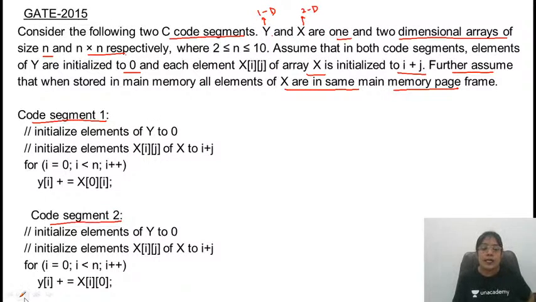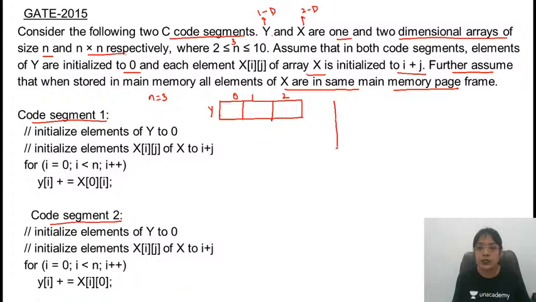To solve this, let's consider some arrays. Let us consider Y. First of all, execute code segment 1. Y is a 1 dimensional array. I'm assuming that n is equal to 3. This is a valid value as 3 lies in the given range. So the index values will be 0, 1, 2. And similarly, X is a two-dimensional array where the size will be n cross n.